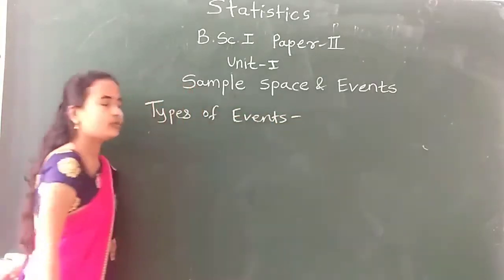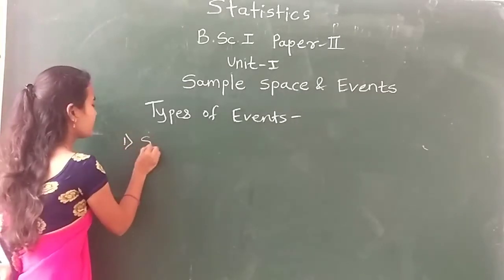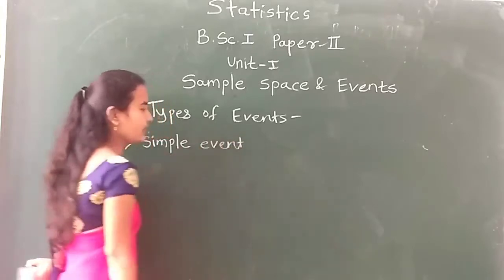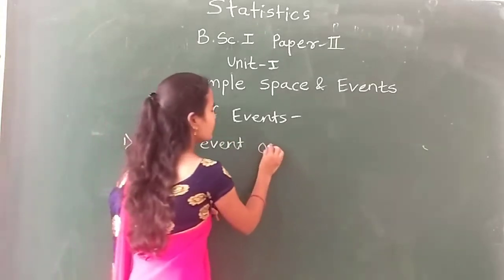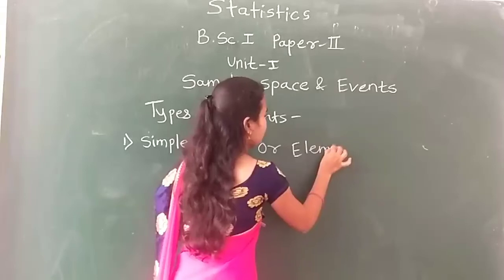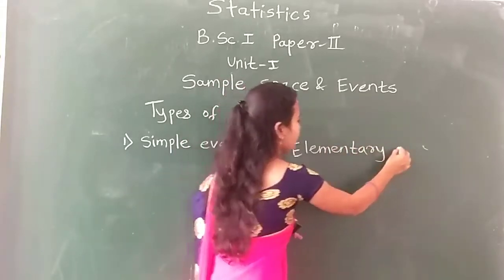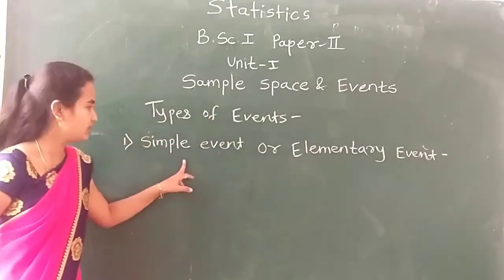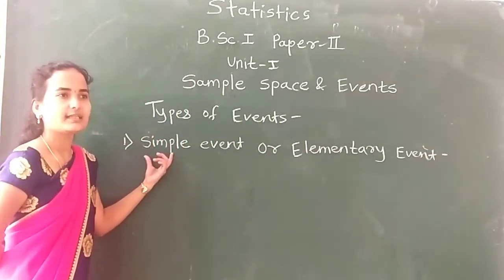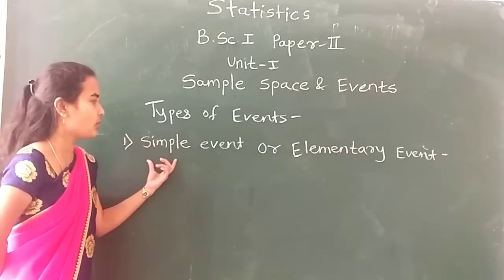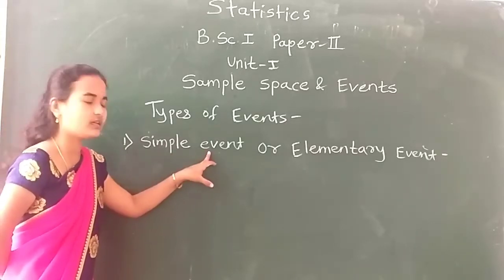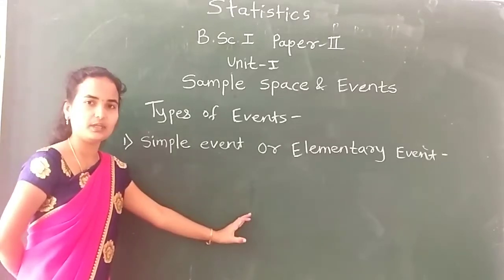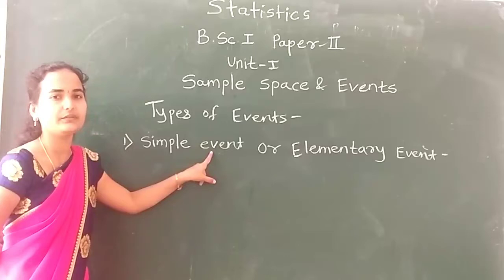Now the first type of event is the simple event, also called the elementary event. What is the definition of simple event? If your event consists of only one sample point from the sample space omega, then it is called a simple event.